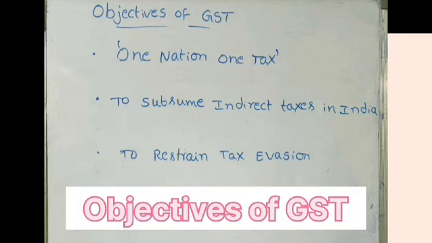That is the main purpose of introducing this GST, means only one tax system for the entire nation. That is called one nation, one tax. And the second objective is to subsume indirect taxes in India. In the old tax regime, we have more number of indirect taxes, but now GST can replace